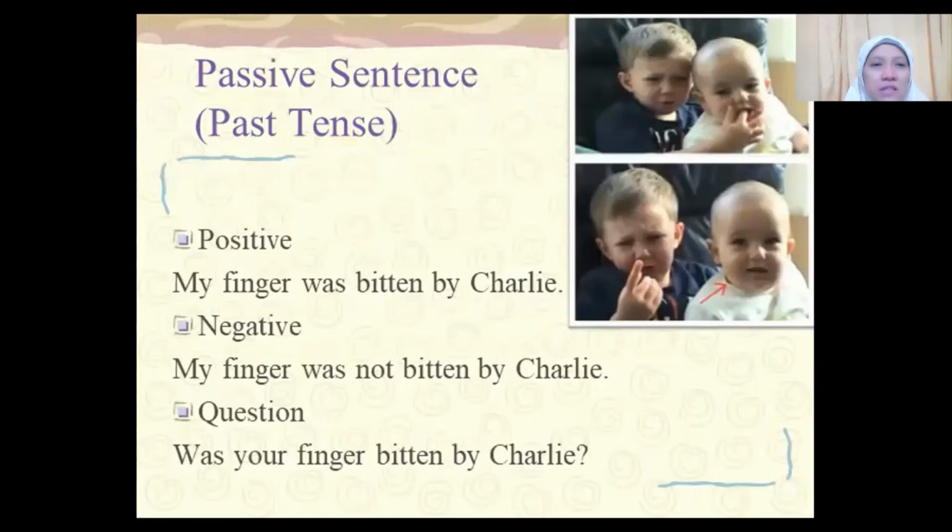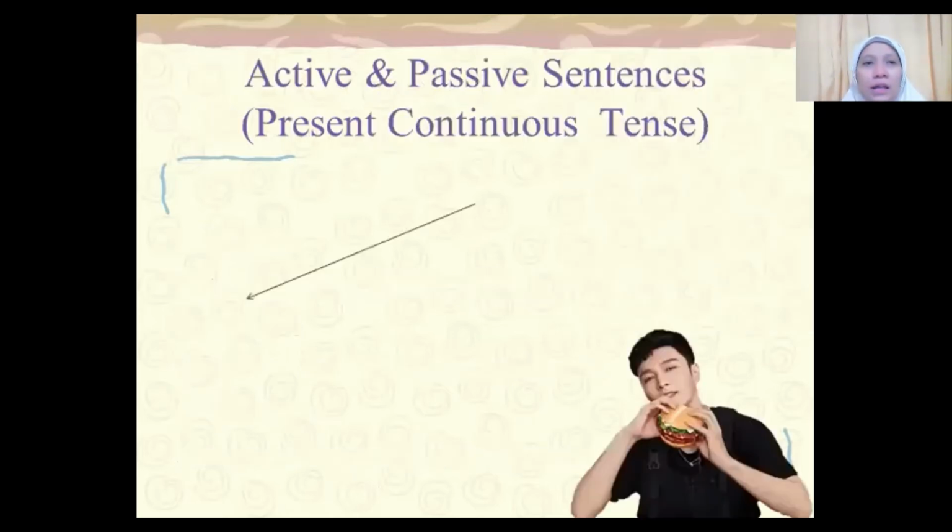Now let us change the positive sentence into negative and interrogative. The positive: my finger was bitten by Charlie. The negative, we will put not: my finger was not bitten by Charlie. If we make it into a question: was your finger bitten by Charlie? Okay, so those are the examples of past tense.